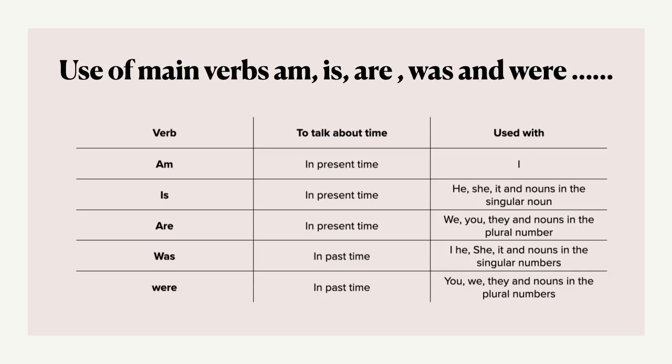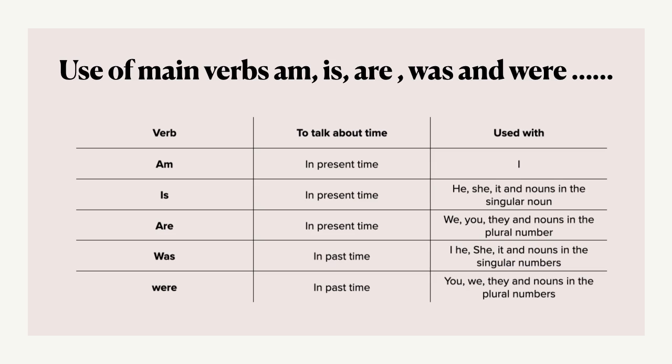Use of main verbs am, is, are, was, and were. Whenever you use these main verbs, you should know the time and the tense. So am, is, are are all used in present time, that means in simple present tense. Whenever you use I in present tense, you have to use am as a main verb. For example, I am a boy.